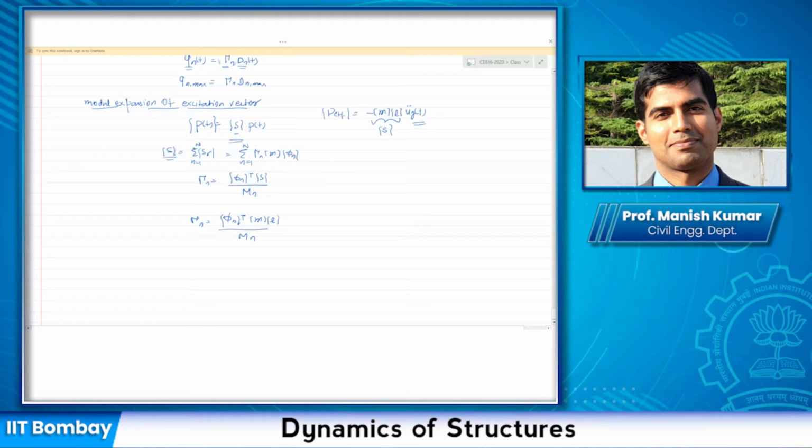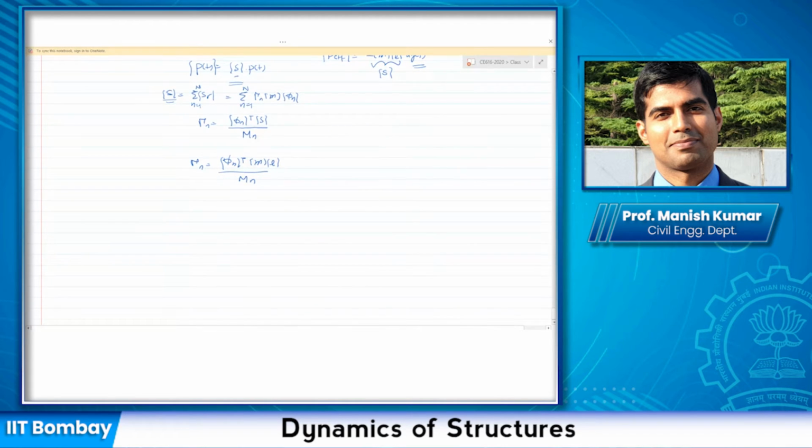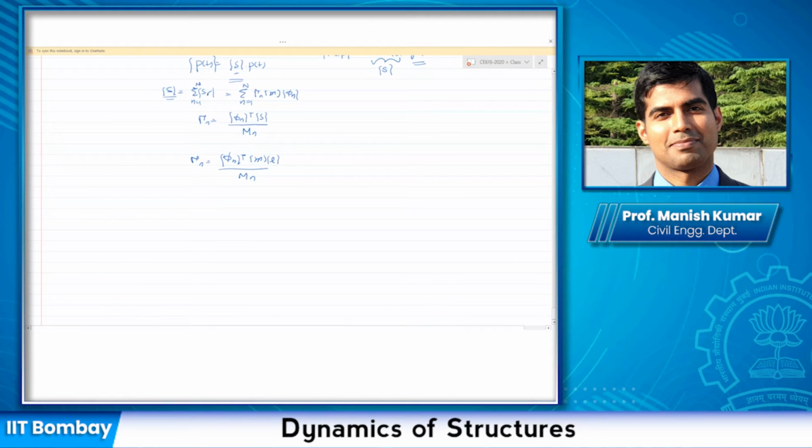And once we get that, it is very easy to expand the excitation vector in terms of inertial forces in each mode.